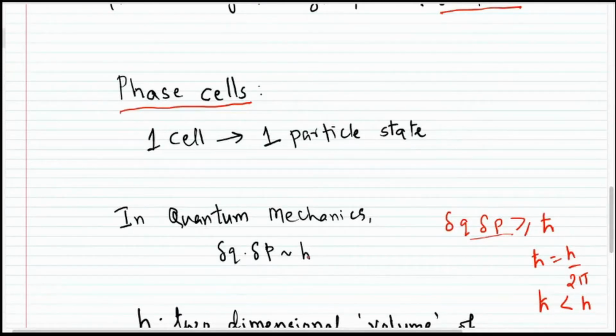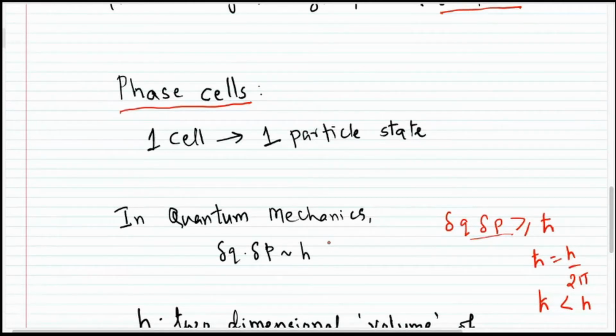Now what does this mean? That means in our phase space, if we have to locate the particle, we cannot say it is existing exactly with a position coordinate q and a momentum coordinate p.